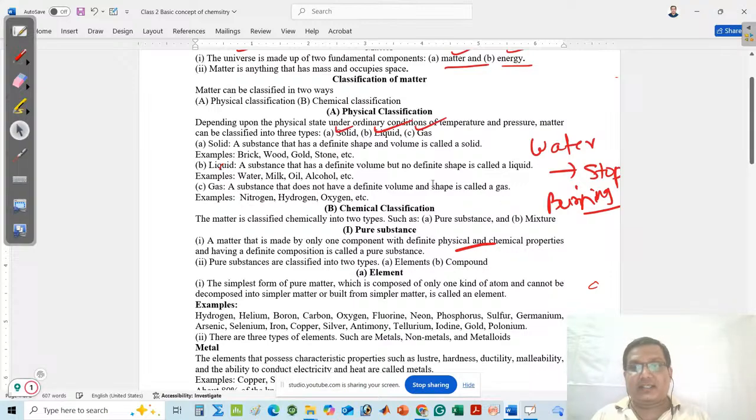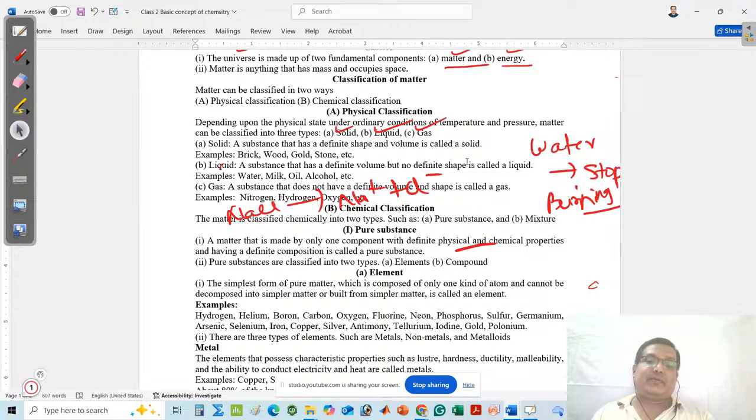Similarly, it has a tendency to dissolve salt. It can convert sodium chloride salt into Na plus ion and Cl minus ion. Water must have definite chemical and physical properties.